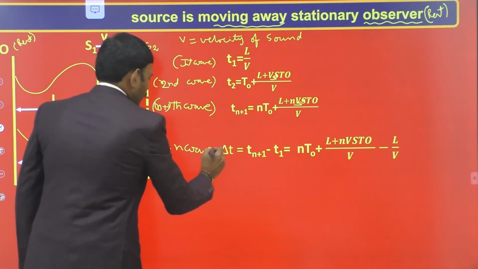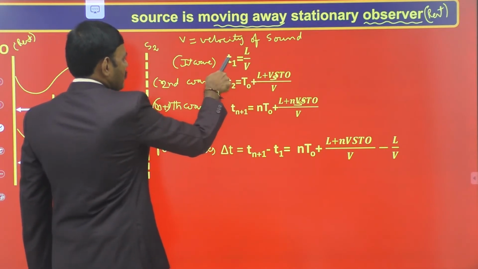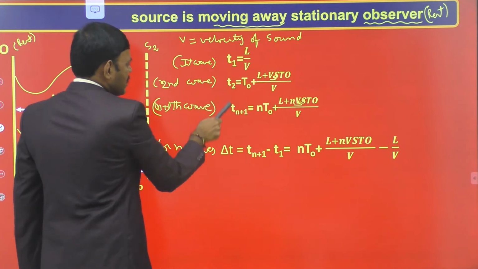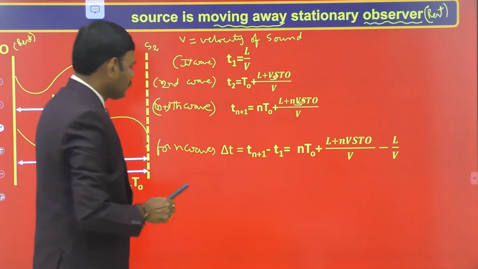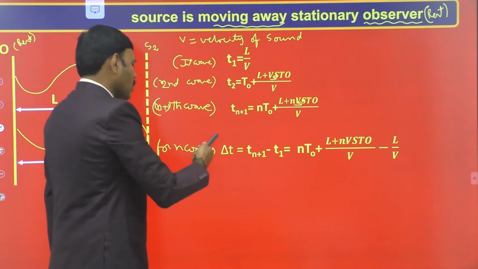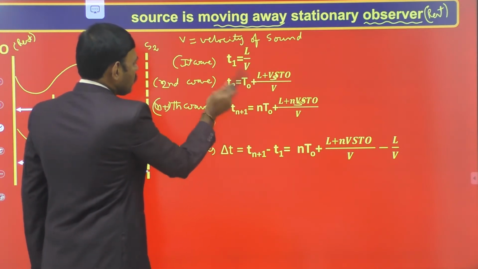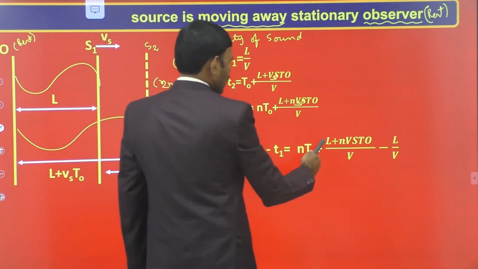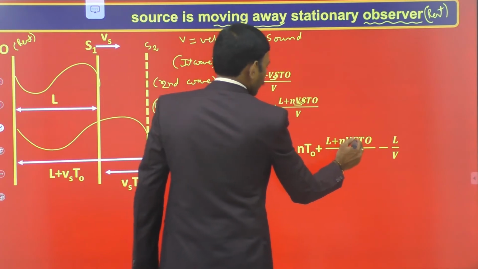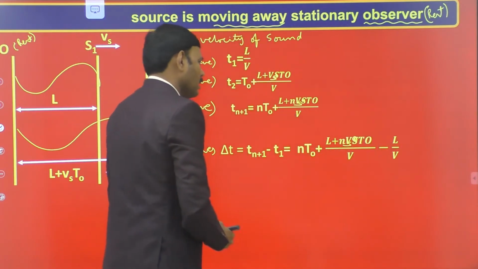Time interval for n waves to reach the observer is Tn+1 minus T1. Between these two instants of time, n sound waves reach the observer. So the time taken for n sound waves to reach the observer is delta T, which is Tn+1 minus T1. Tn+1 means n T0 plus capital L plus n Vs (S is in suffix) into T0 by V, minus L by V.